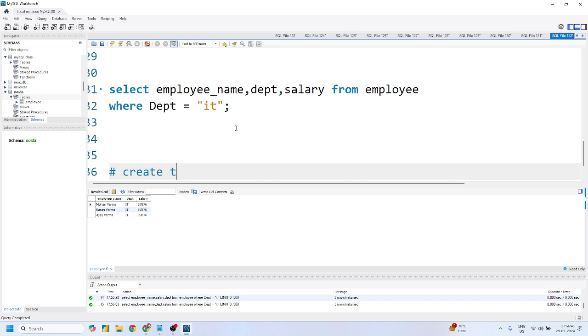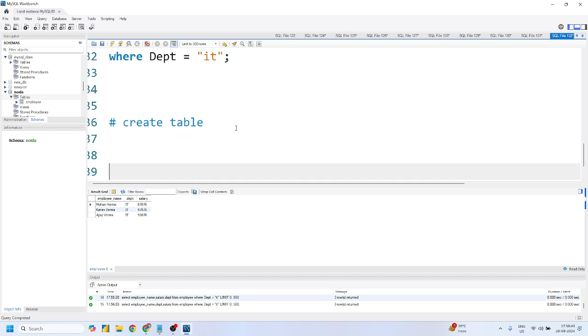Create table. How can we create a table inside this? Create table and table name, right? Suppose my table name is student_details. Can I say this?